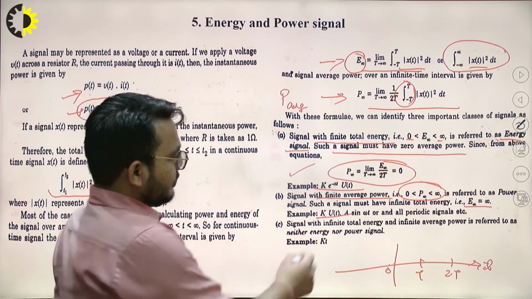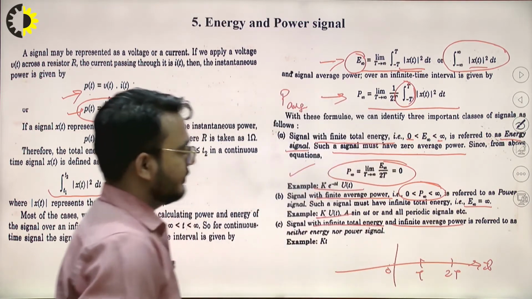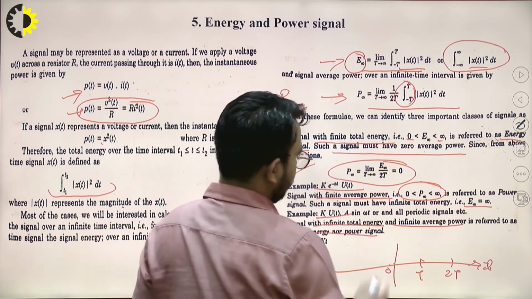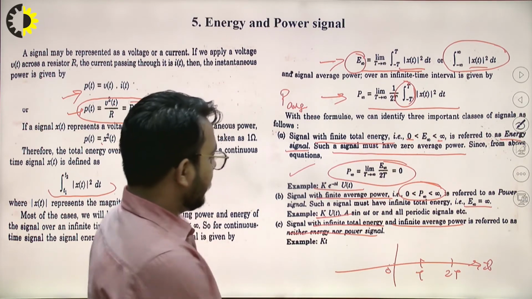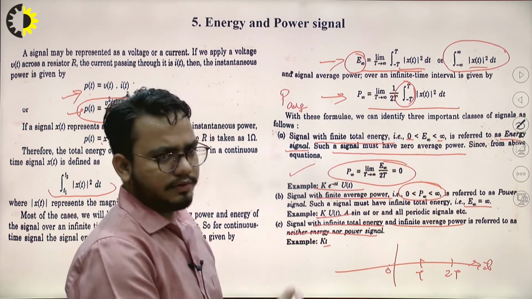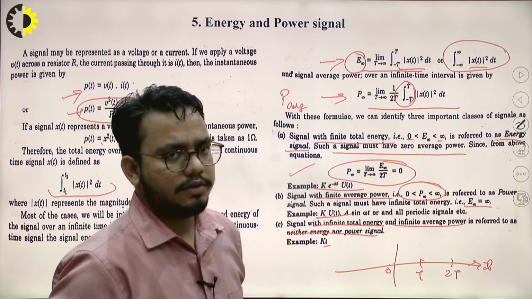Signals with infinite total energy and infinite average power are referred to as neither energy nor power signals. These kinds of signals also exist in nature, just like kt, which keeps increasing continuously. It is a ramp signal, so it's neither an energy signal nor a power signal.